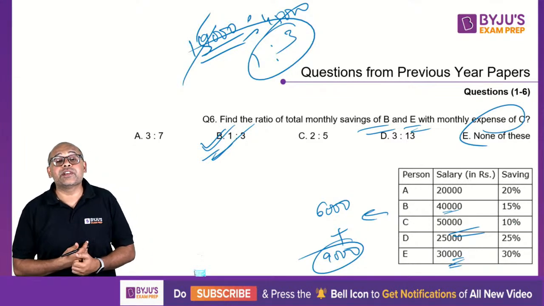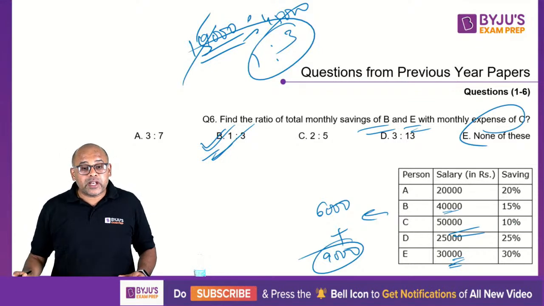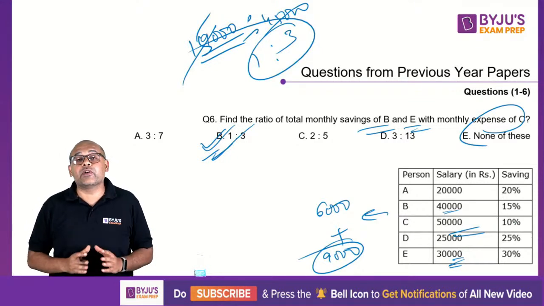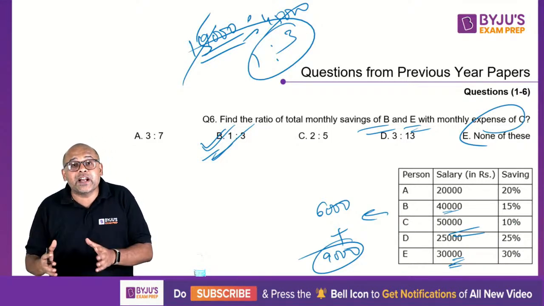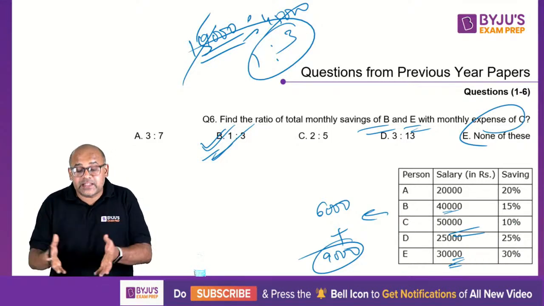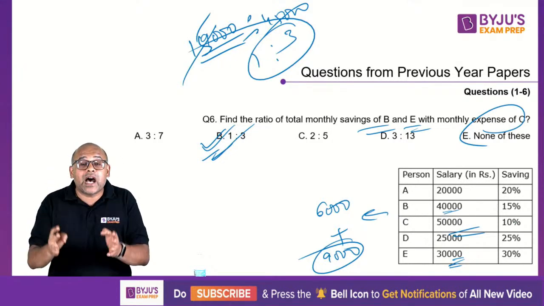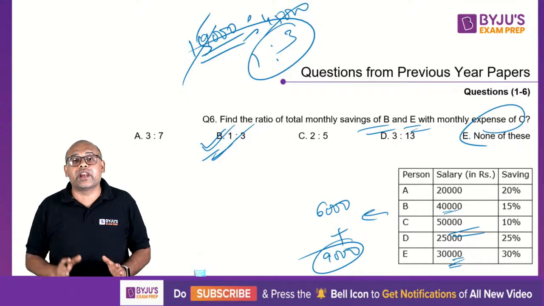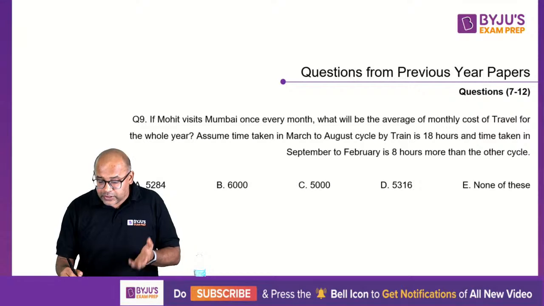Right, so this is how the questions have come. So this is how your DI questions can come. So guys, 2.5 to 3 minutes. Yes, Ashish, that is exactly what I'm saying. DI, search for DI, start with DI. If it is a difficult set, that's okay, you can leave. But if it is an easy set, you'll finish off within 2.5, 3, even 4 minutes. Grab it, friend. 4 minutes, 6 questions. Damn good trade.